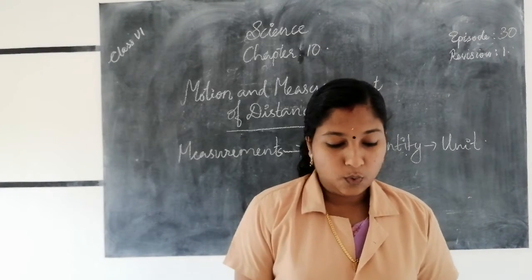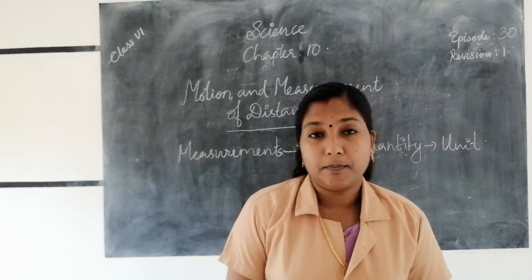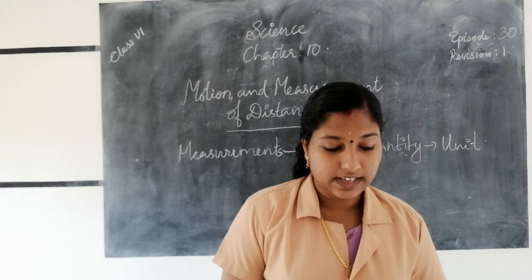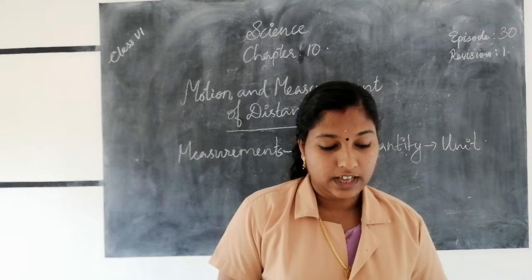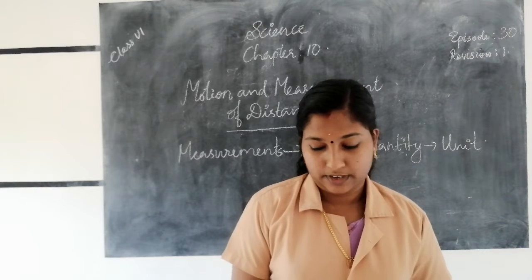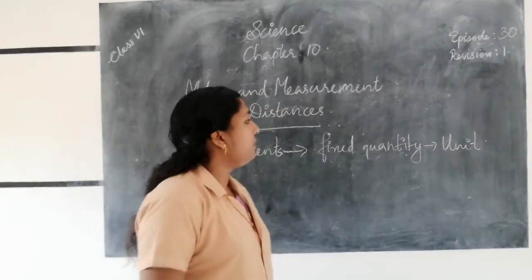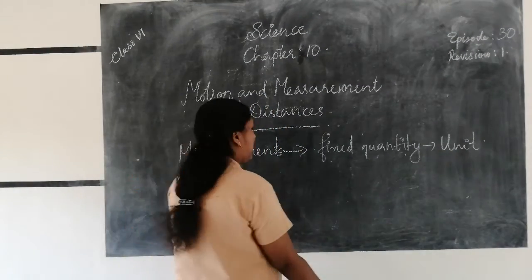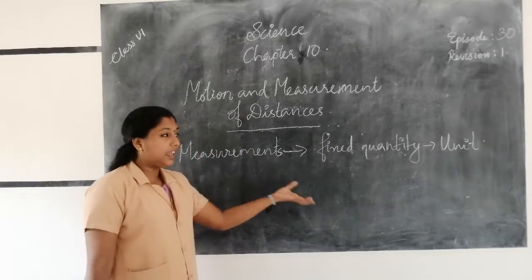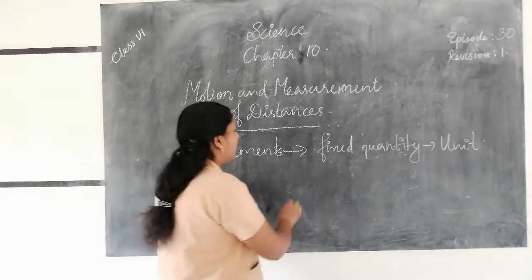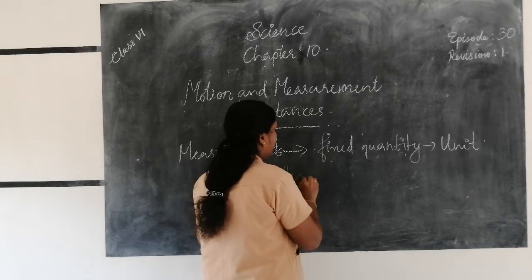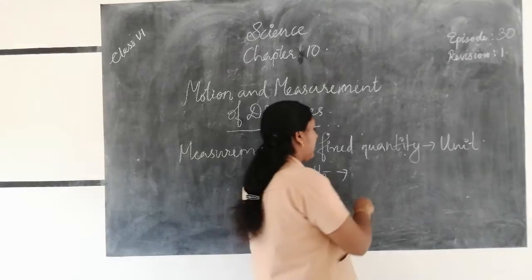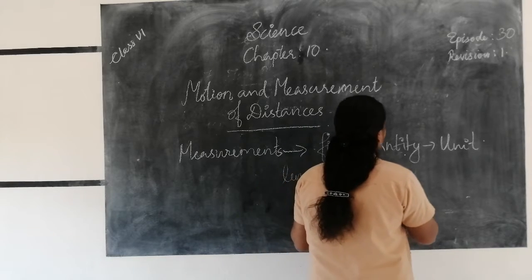A measurement can be expressed in two parts. One part is the number, and the other part is the unit of the measurement. If we take the length of this blackboard from here to here, we get a number. We measure the length in which unit? Length we can take in centimeter or in meter.